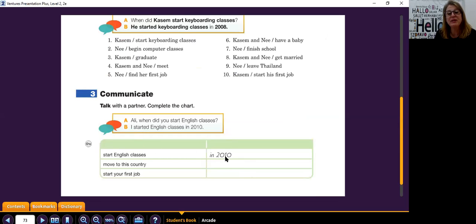Okay, so in your book, you can finish this bottom part. If you want to snap a picture of it and send it to me, I would love to see it.